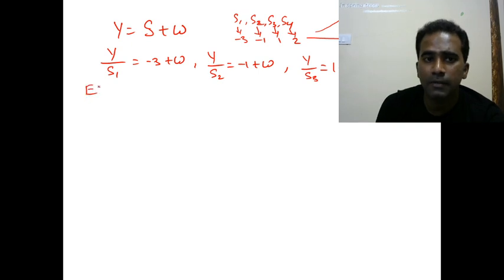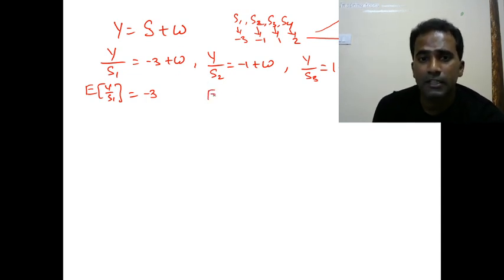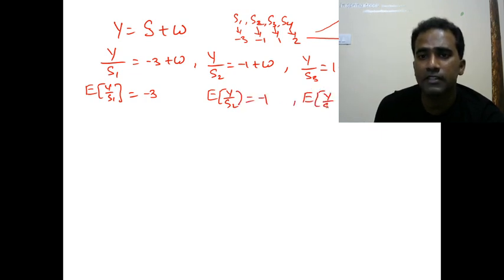And if you observe, expectation of y given s1 is equal to -3 plus expectation of w, which is 0 because the mean of noise is 0. Similarly, expectation of y given s2 is equal to -1. Expectation of y given s3 is equal to 1. Expectation of y given s4 is equal to 2.